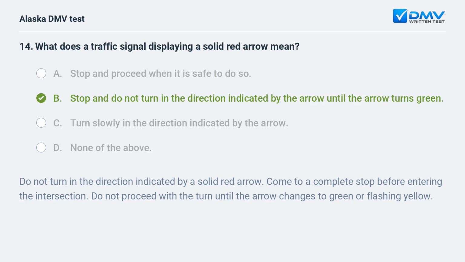B. Stop and do not turn in the direction indicated by the arrow until the arrow turns green. Do not turn in the direction indicated by a solid red arrow. Come to a complete stop before entering the intersection. Do not proceed with the turn until the arrow changes to green or flashing yellow.